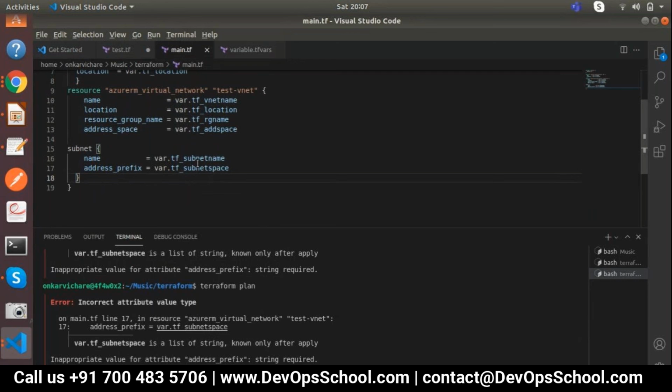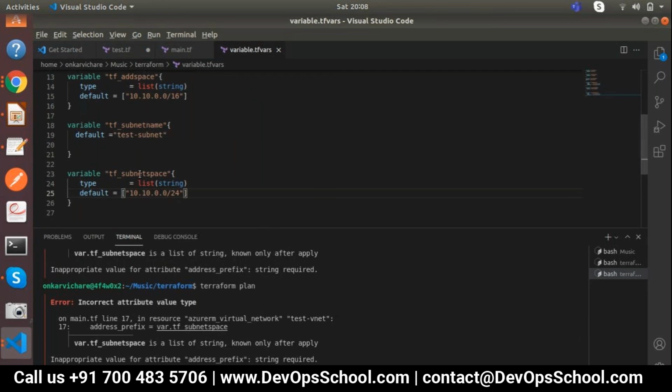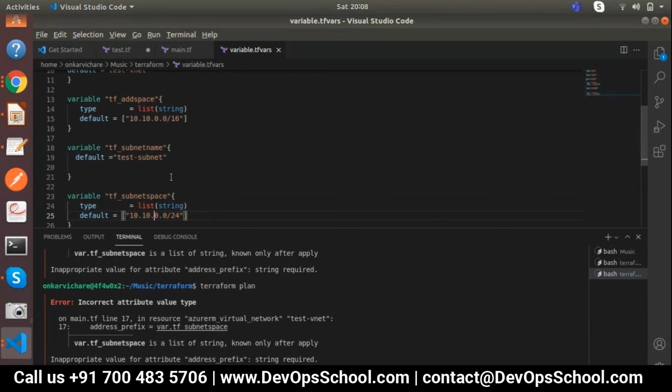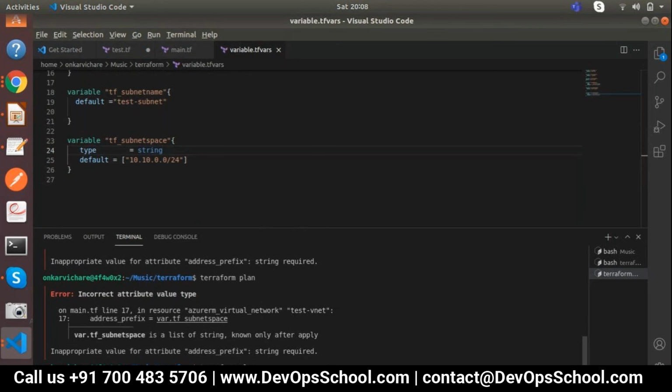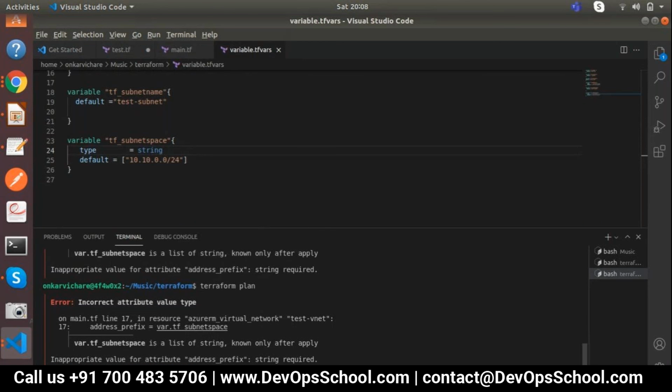var.tf. Just one minute, let me verify it quickly. Subnet space. Okay, subnet space, subnet name. Right, so let's take it as a string. Yeah, no, but it's definitely a list. Okay, a string will never work, but let's try it. No, it will never take a string.